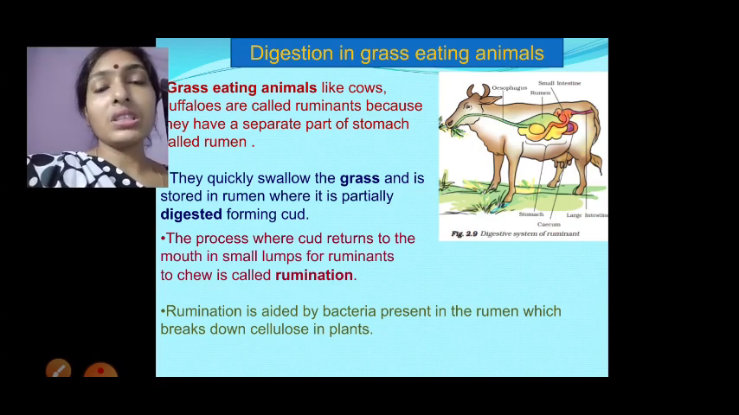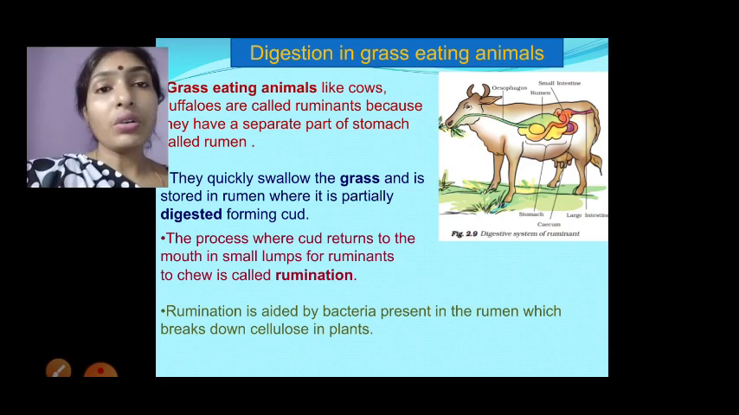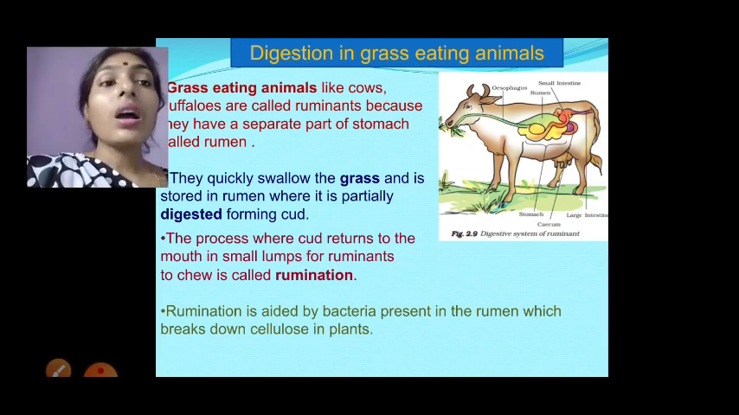So what is cellulose? Cellulose is one type of carbohydrate present in green grass, and this cellulose cannot be digested inside our body because we don't have a rumen. The green grass eating animals have a rumen, and the rumen mixes with the bacteria present there and breaks down the cellulose, and this cellulose gets digested inside the animal's body. In that way, digestion happens in grass eating animals.